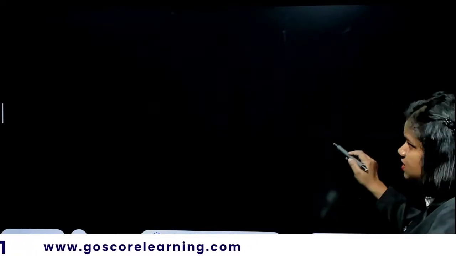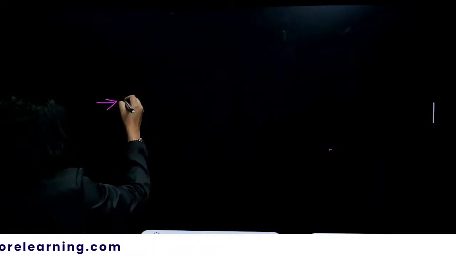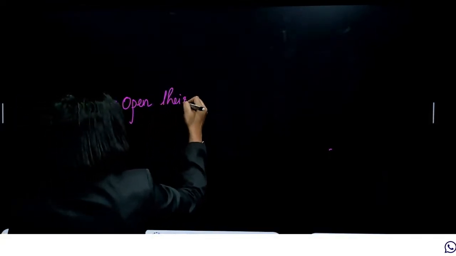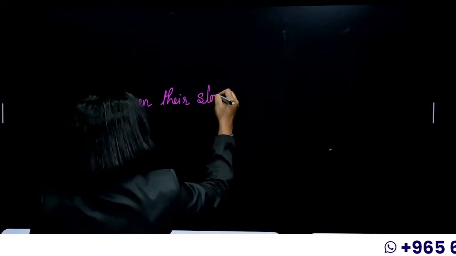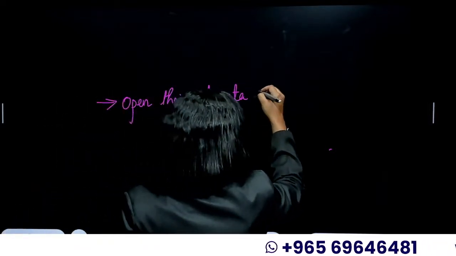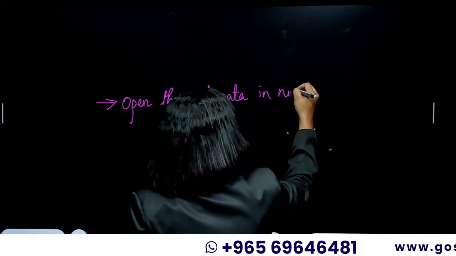So the thing is simple. The desert plants open their stomata, sorry, in the night time.